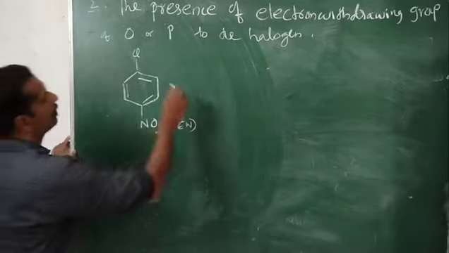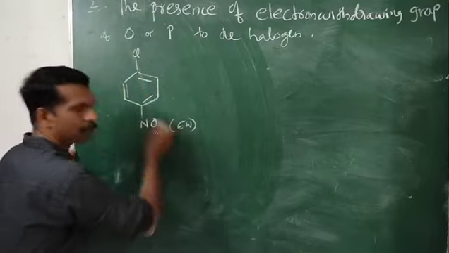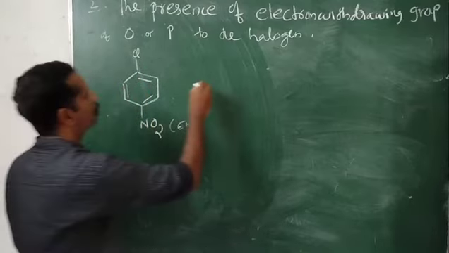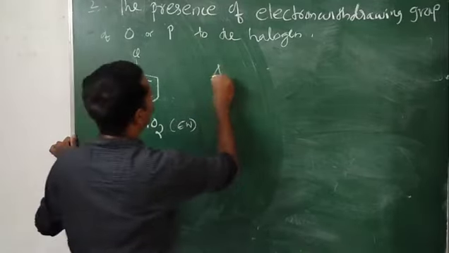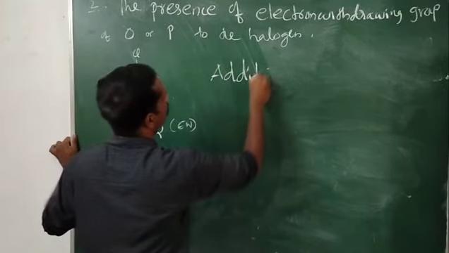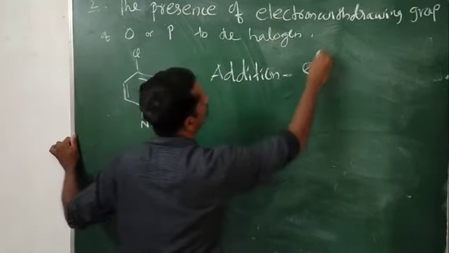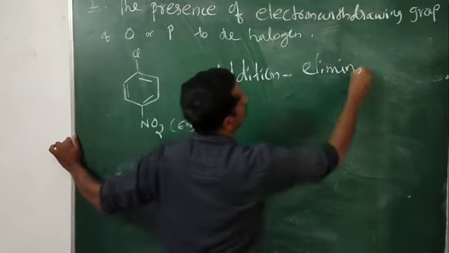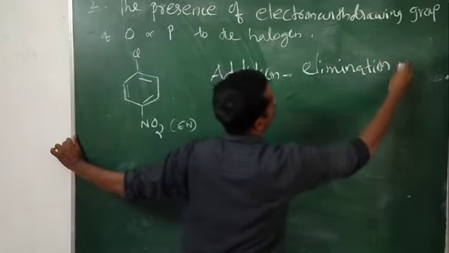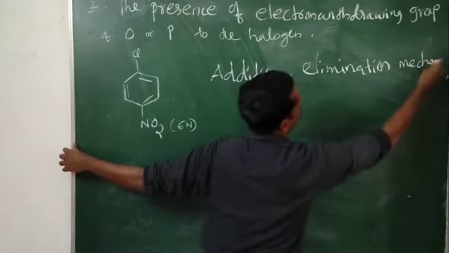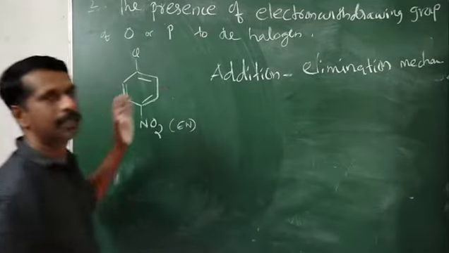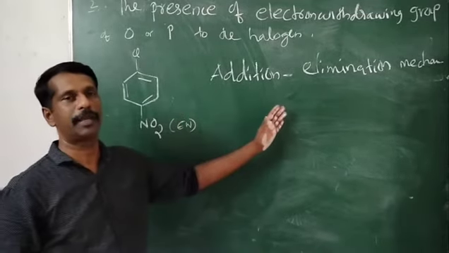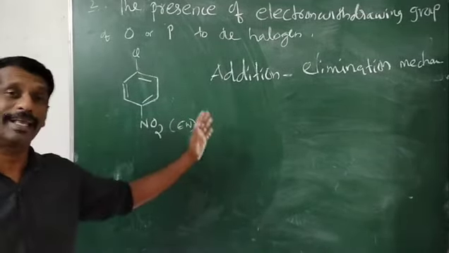In the presence of electron withdrawing group, the mechanism is known as addition elimination mechanism. The previous one was elimination addition mechanism. Here it is addition elimination mechanism, or bimolecular addition elimination mechanism.